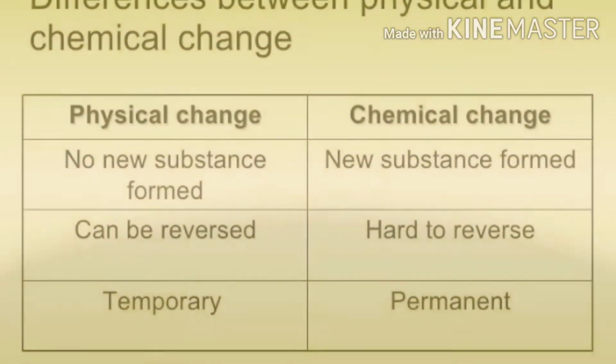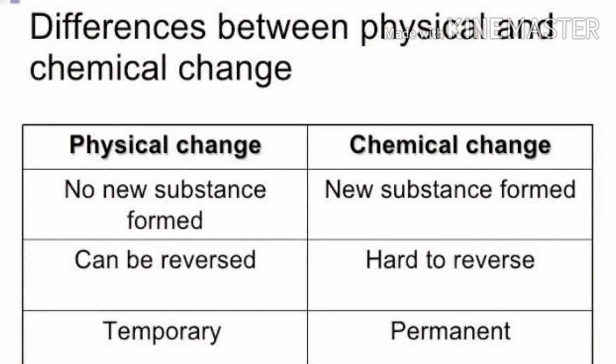So, the difference between physical and chemical change. In physical change, no new substance forms. In chemical change, new substances form. Physical change can be reversed, and chemical change is hard to reverse. Physical change is temporary, and chemical change is permanent.